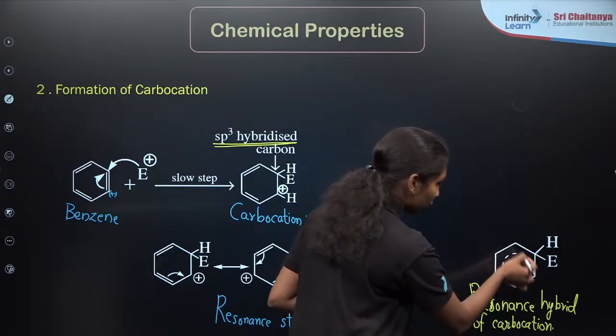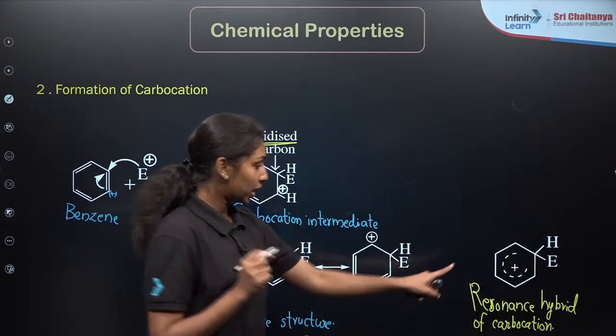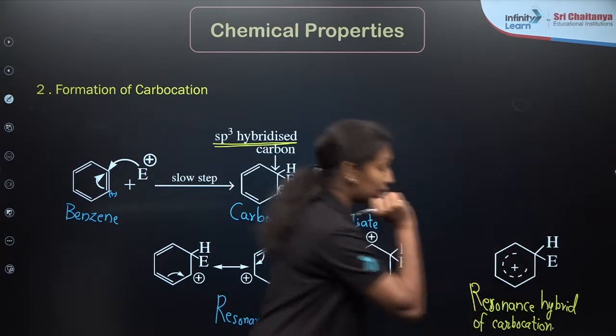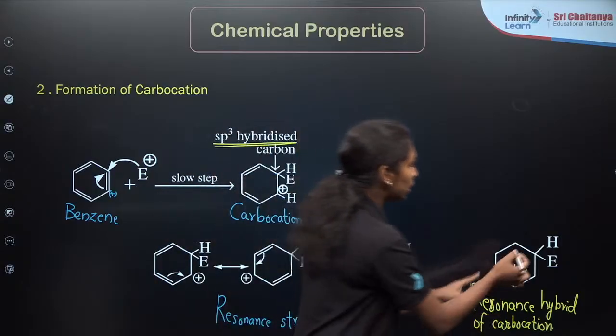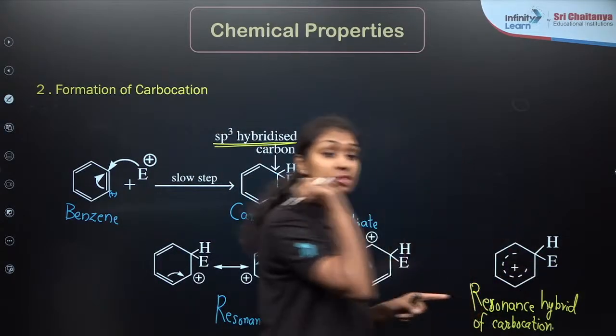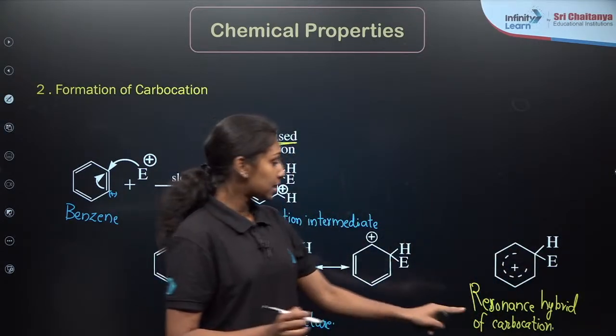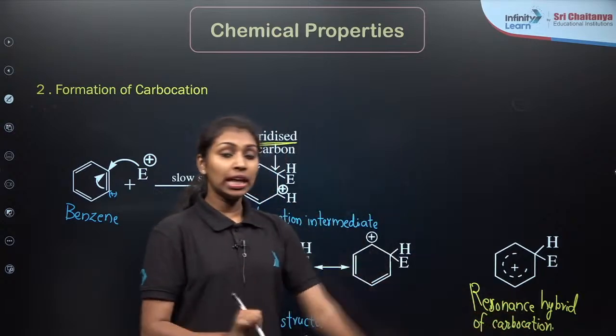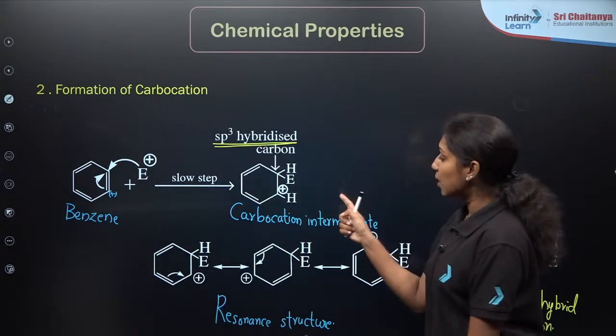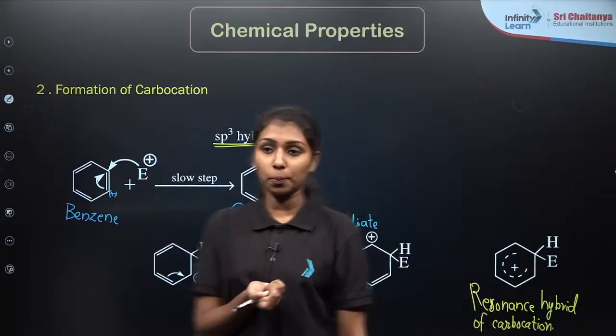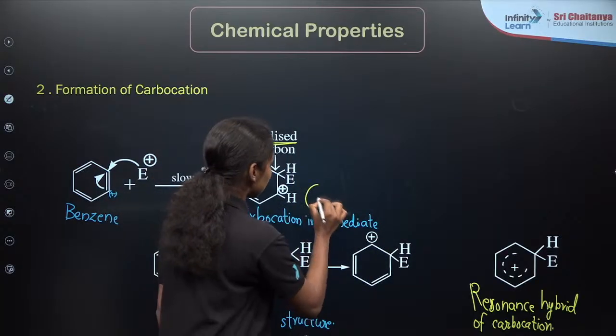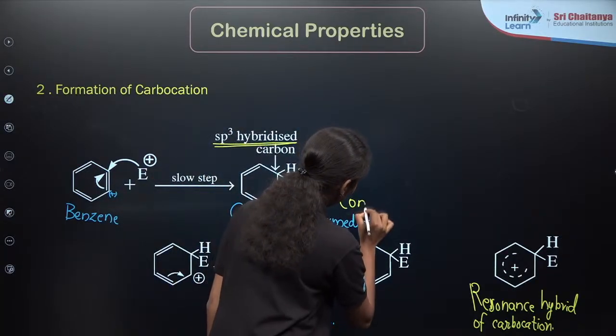We can draw the resonance stabilization here like this dotted circle, right? The circle is not completed here because there is no resonance stabilization in the case of sp3 hybridized carbon. So this is the resonance hybrid for the carbocation. One more name for this particular compound is sigma complex, right? Sigma complex.